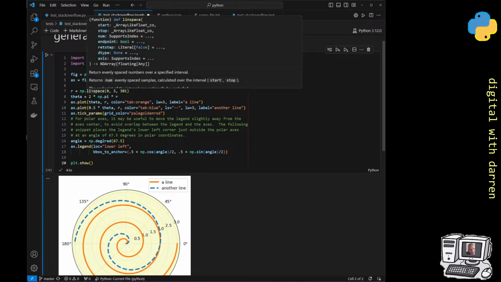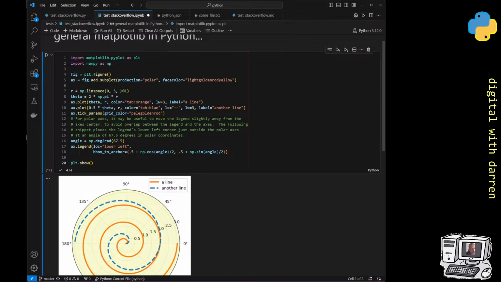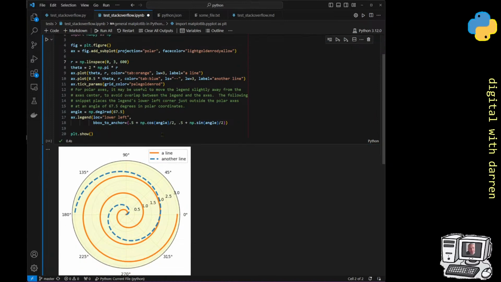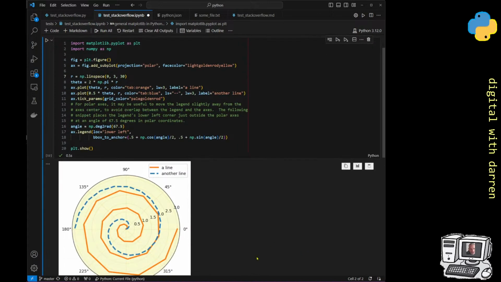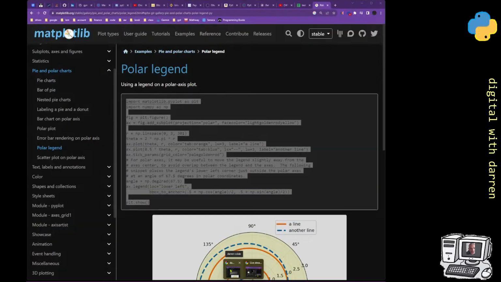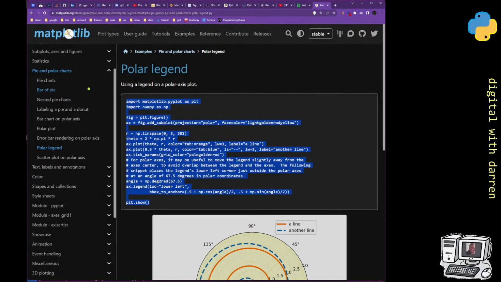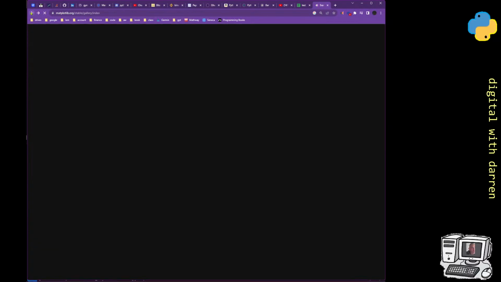But I can go and modify this, and maybe put in more data points, for example. So 600 data points. I don't know if I'll break it or not. Let's just see what happens. And not very much will happen because I've probably just increased the granularity of it. I wonder if I put in 30, maybe it will be more spirally. Let's have a look at that one. Yeah, there we go. We've got more of a liney thing here because I didn't put enough data points. But the point is that we can do this relatively fast, and all I had to do was go along to pandas and I just clicked in one of them. So let me just go back.